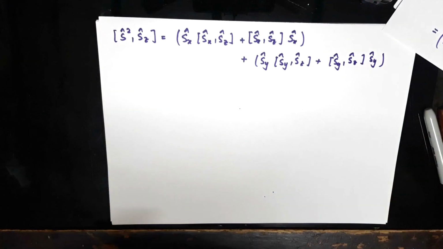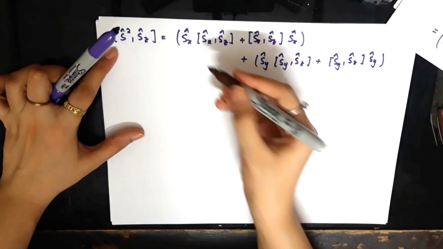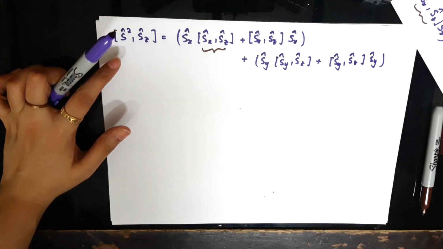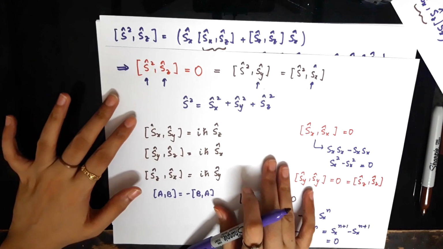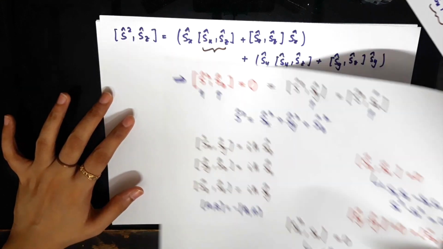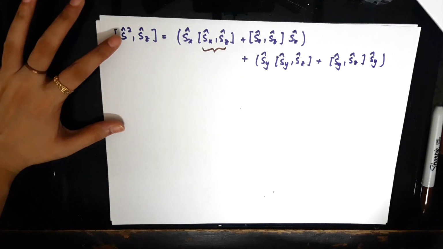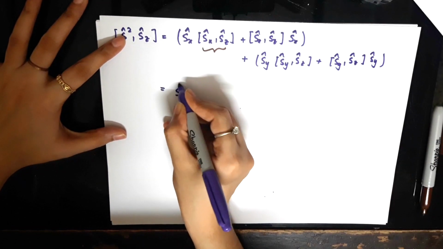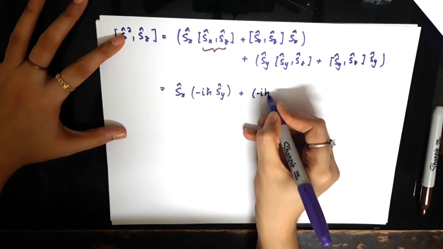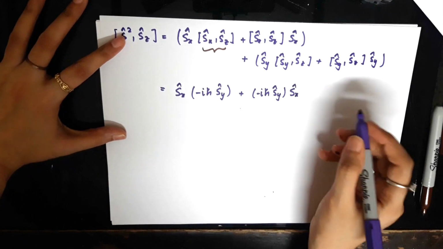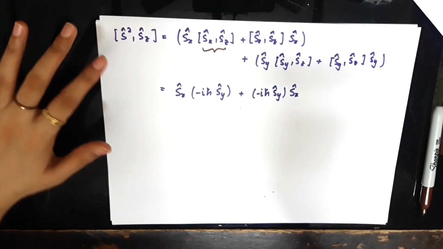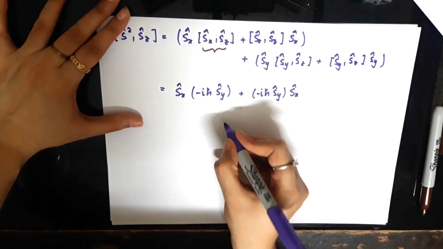We now have this expression, and we can substitute for the commutator of Sx and Sz from the fundamental commutation relations. So the Sx Sz commutator is negative of the Sz Sx commutator, so it is minus i h bar Sy. So in the first two terms I can write Sx times minus i h bar Sy, plus again here minus i h bar Sy Sx. And in the last two terms, the commutator of Sy and Sz is equal to i h bar Sx. So I can substitute that here.